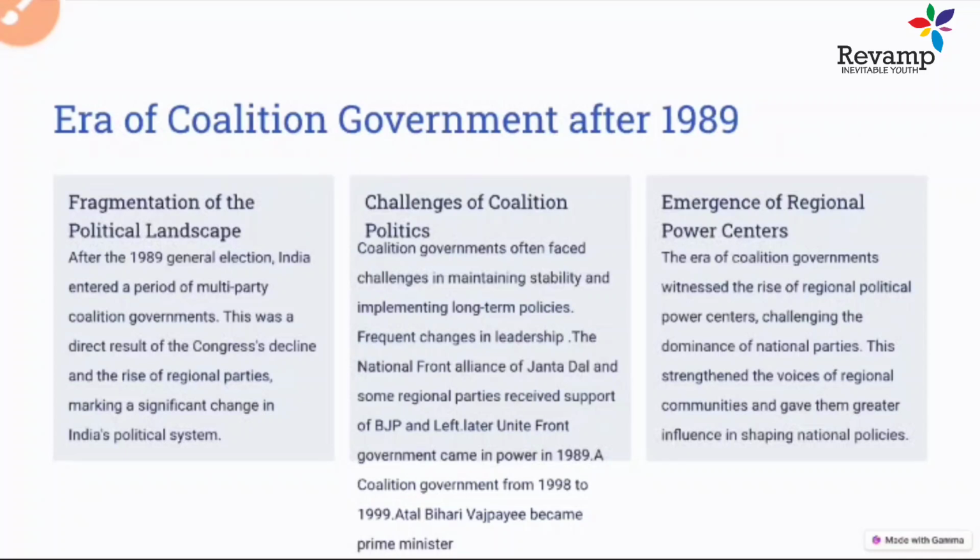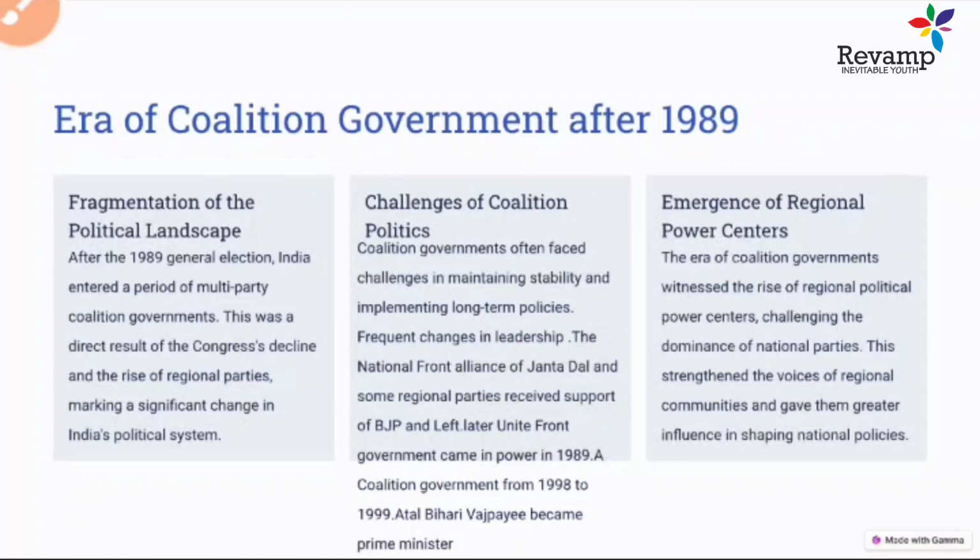But whichever party was coming into power, there was a lot of regional party support for the formation of the government. None of these parties became a center party without the support of regional parties. So it also led to the emergence of regional parties, because the National Front in 1989 and later the United Front in 1996 to 1997 were all formed with coalitions.